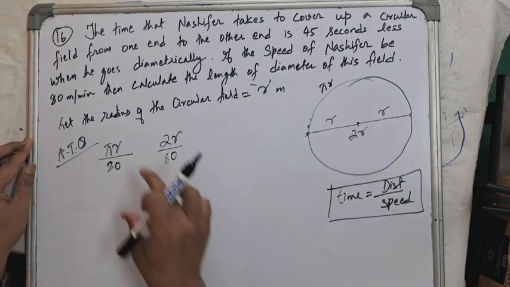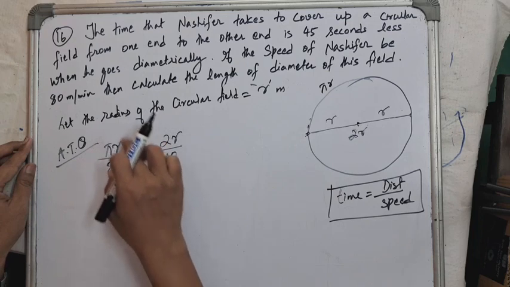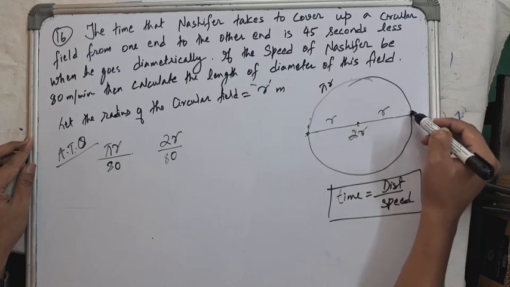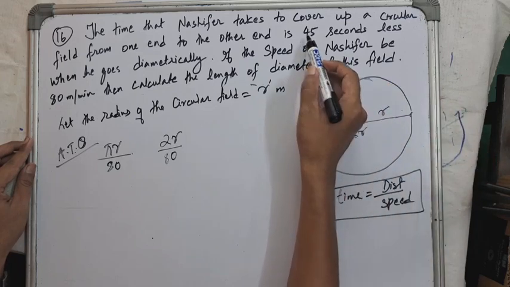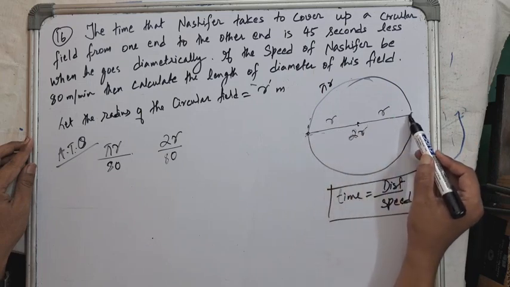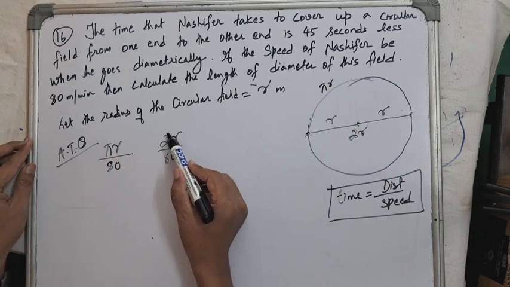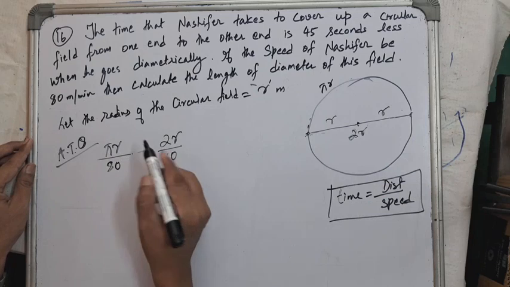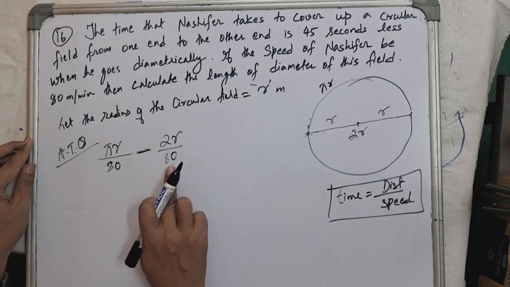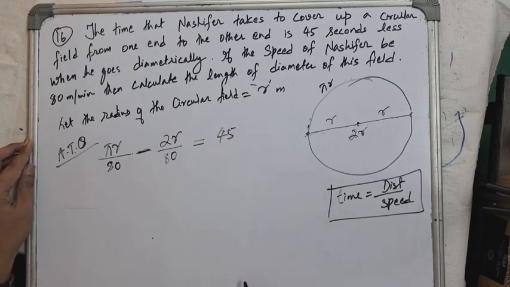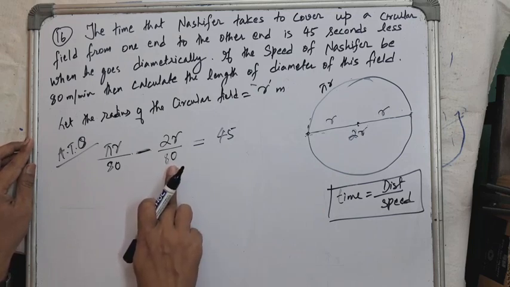According to the question, the time taken by Lucifer to cover the circular field while walking along the edges is 45 seconds more than the time taken by Lucifer to cover the distance diametrically, isn't it? So this time is 45 seconds more than this time. So this time minus this time equals 45 seconds.